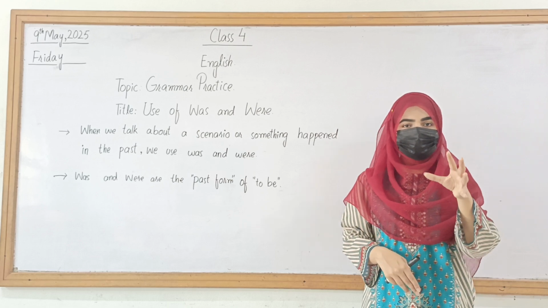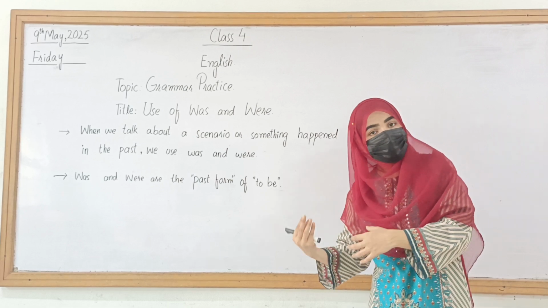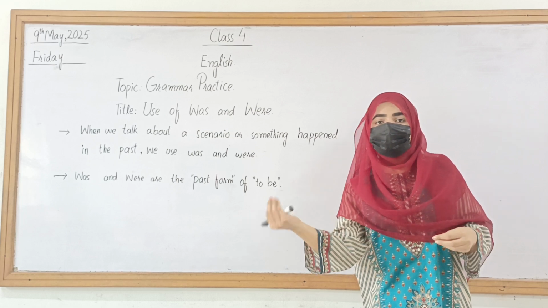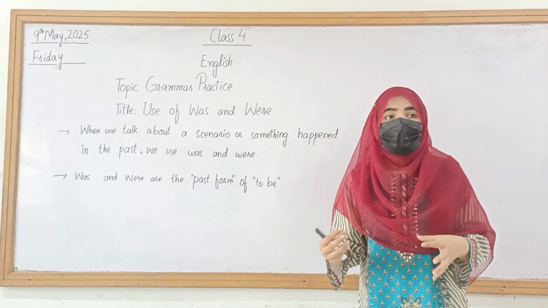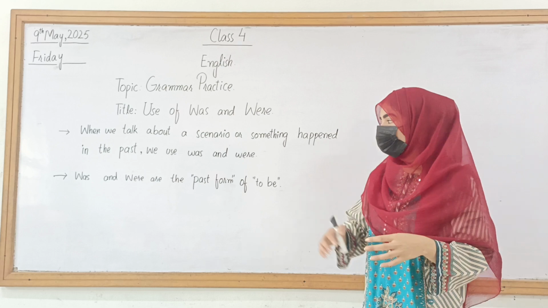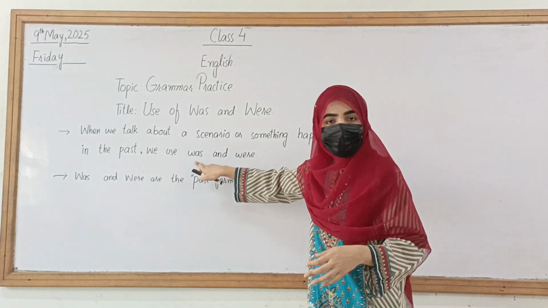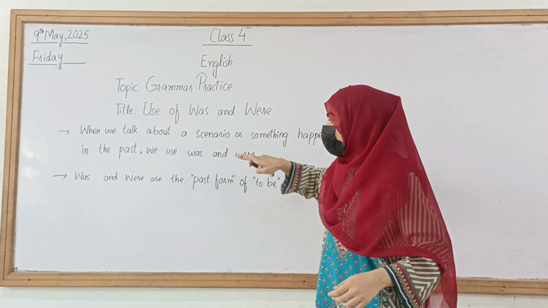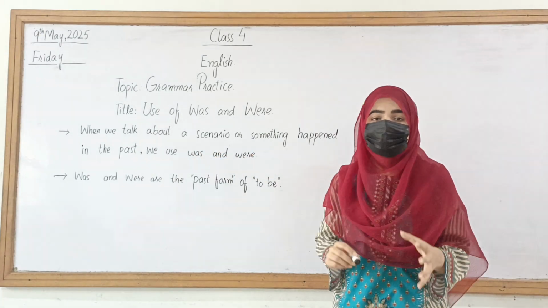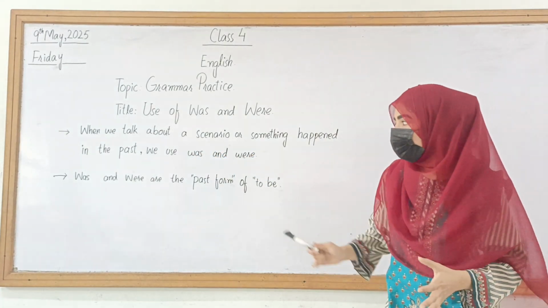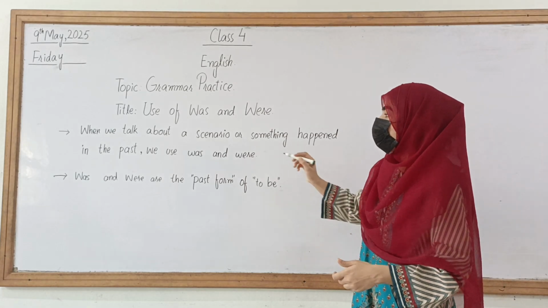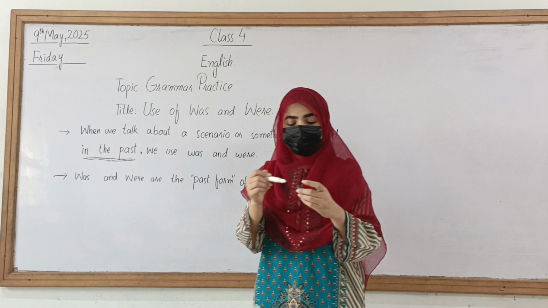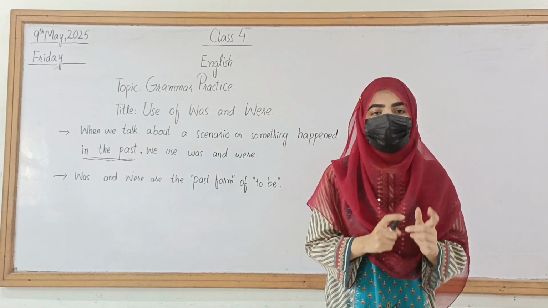For example, if you are supposed to write an essay of how you spent your holiday, okay? And that holiday was actually like 1 month ago, 1 week ago, or you can say a day before. So for that purpose you will use was and were. What will we use? Was and were to describe any scenario or any condition that had happened in the past, okay? So for that you will be using the was and were.